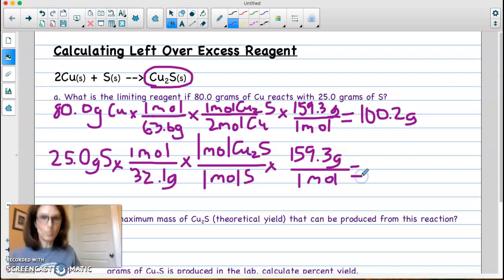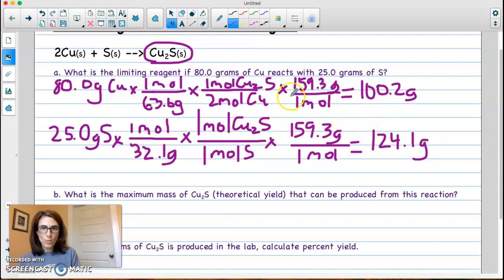Okay, so I'm going to plug that into my calculator. I get 25 times 159.3, and then I divide that by 32.1, and I get 124.1 grams of Cu2S. Based on these two amounts of product that I'm able to make, our limiting reagent is that 80 grams of Cu. So that's our limiting reagent.